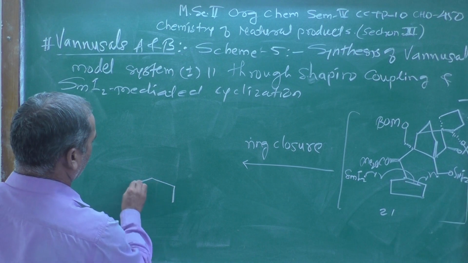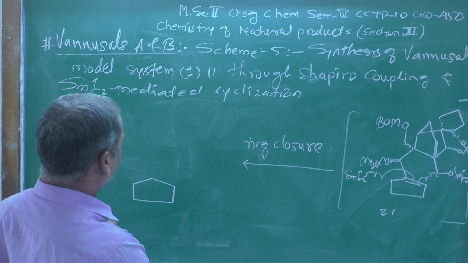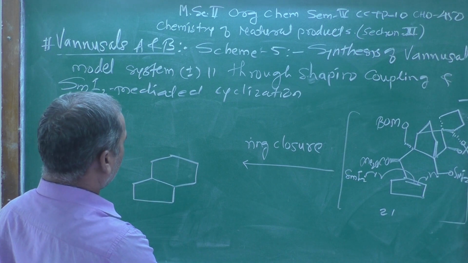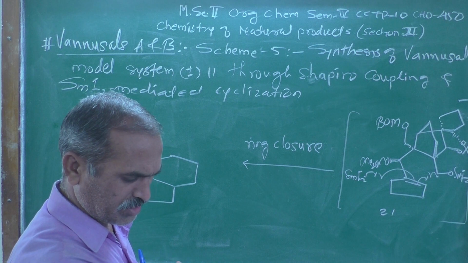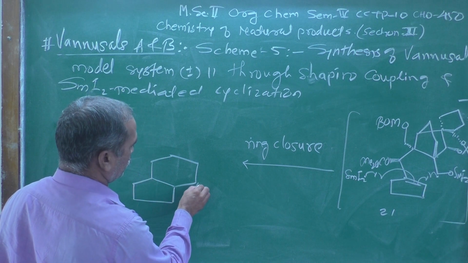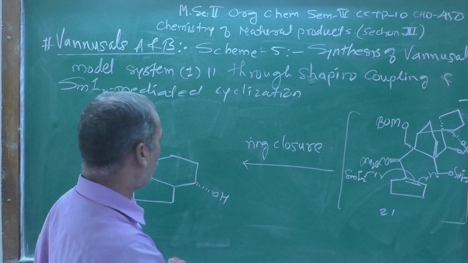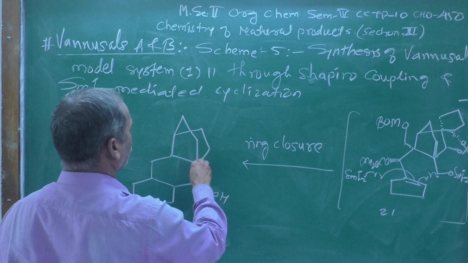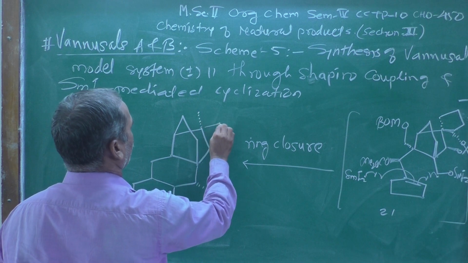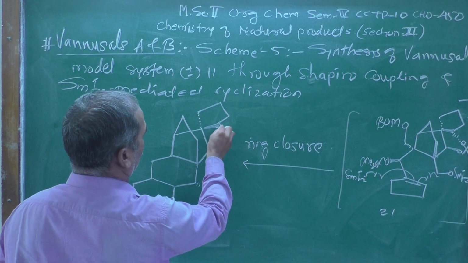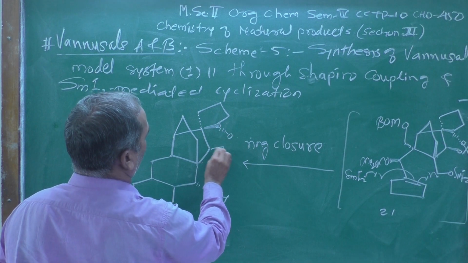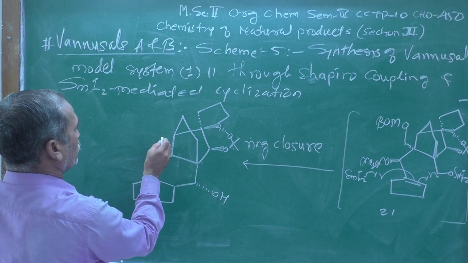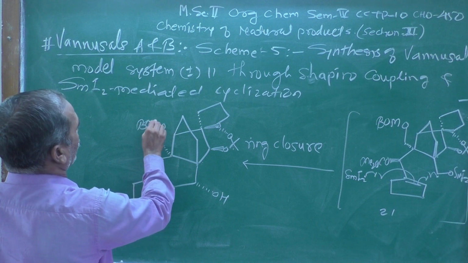It is a 5-membered ring showing over here, and after that there is a 6-membered ring formed here like this, and after the formation of the 6-membered ring, a hydroxy group OH is shown like this, and after that there will be a 5-membered ring connected to each other, and this 5-membered ring which is shown like this, here once again O, and this is a hydroxy group which is over here, and after that here this group remains O, BOM group